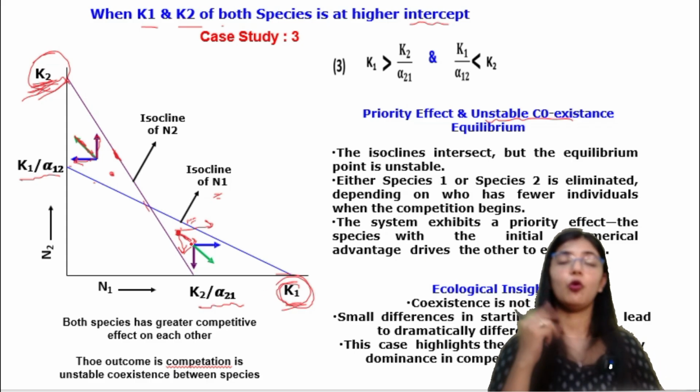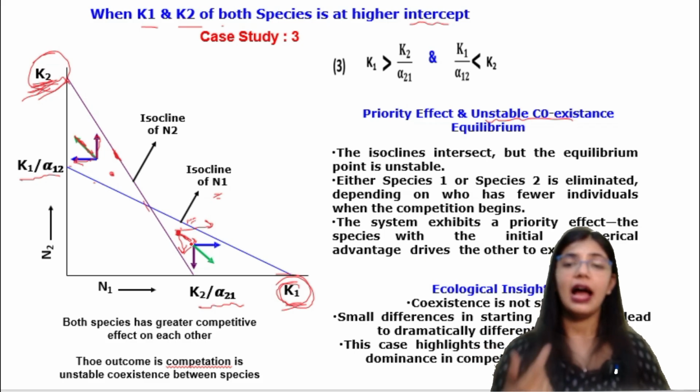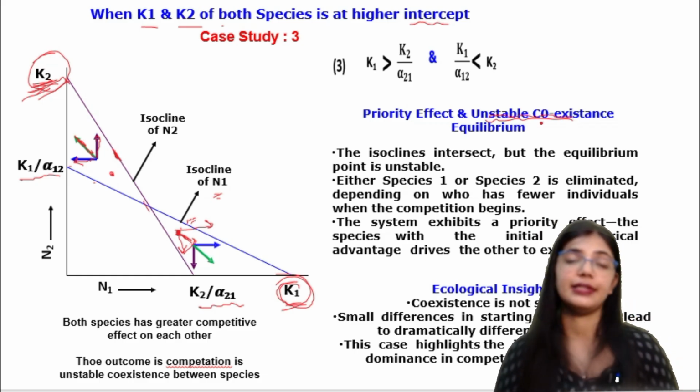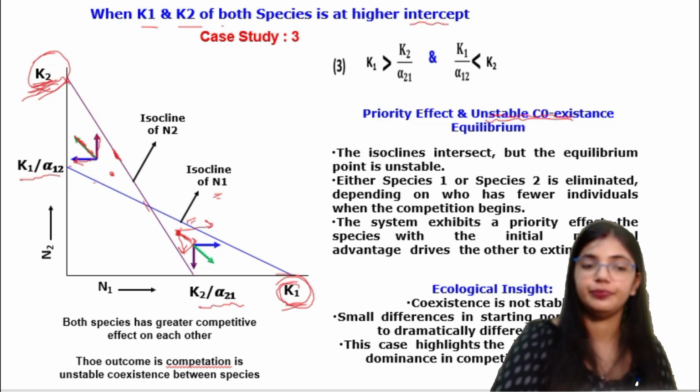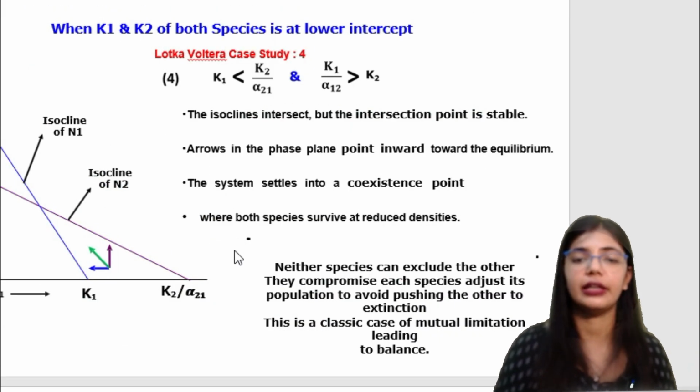So in this case both the things are going to win, that means both are having the higher effect. That is the reason it is showing unstable coexistence. It is not stable. Okay. Now let us see the other condition.